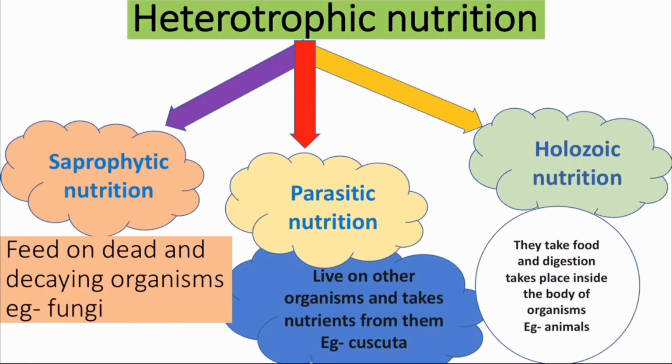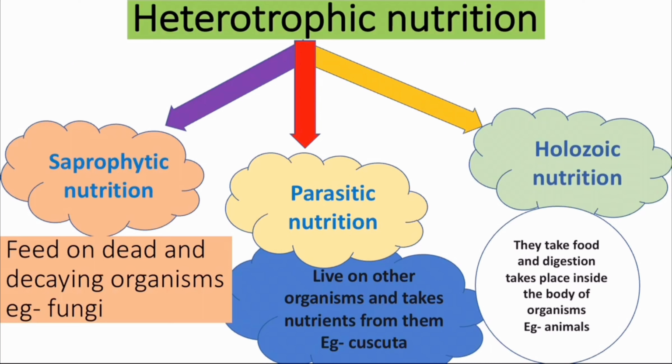Next, coming to holozoic nutrition. They will take food and digestion takes place inside the body of the organism. From outside, we will take food. For example, human beings. How do we take food? We take food from outside and digestion will take place inside the body of an organism.